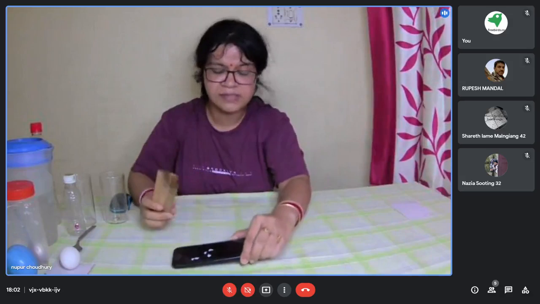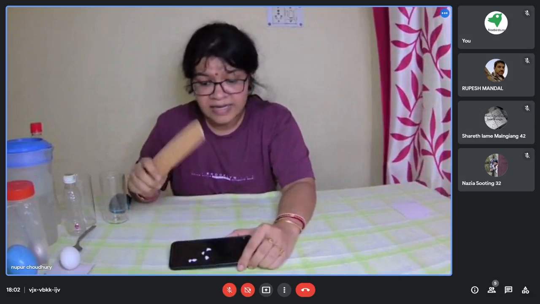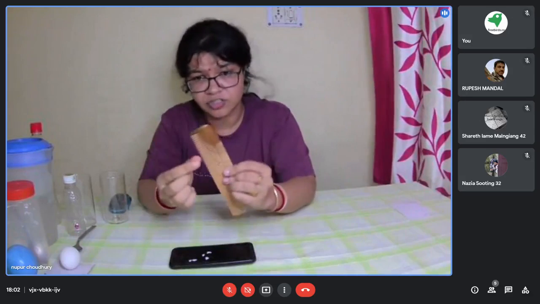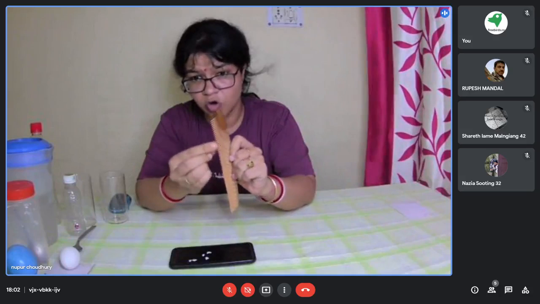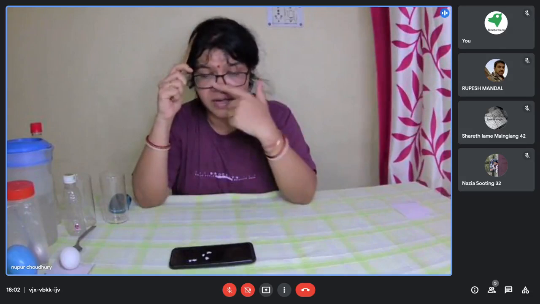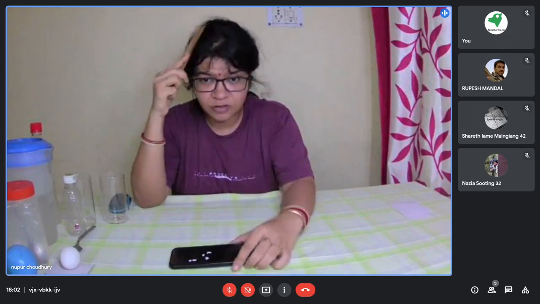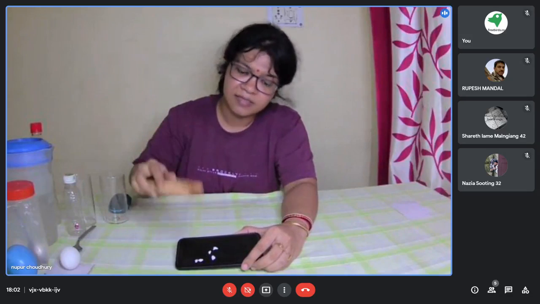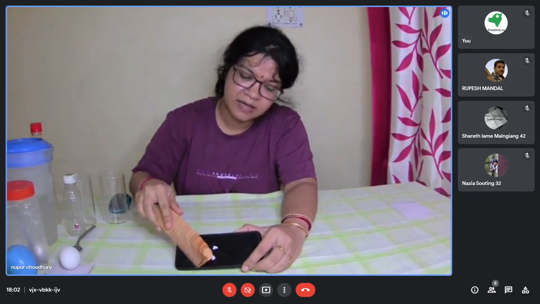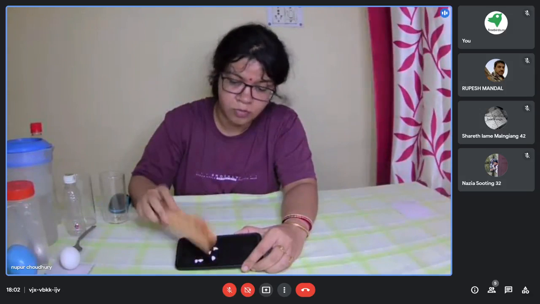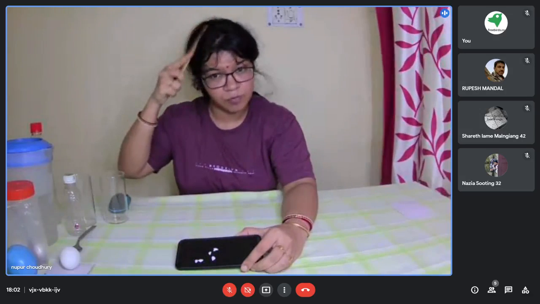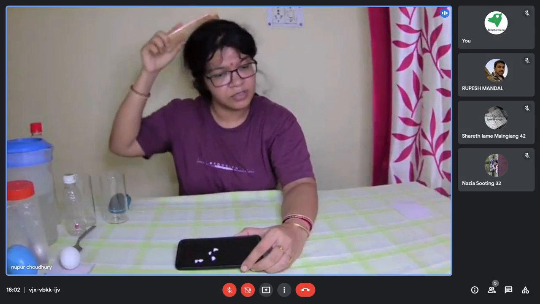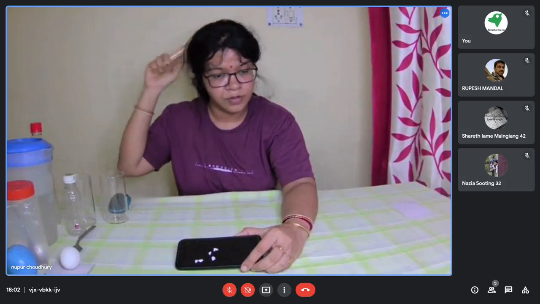Okay, so what happens is basically electrostatic force. Some charges get accumulated in the comb due to rubbing it in my hair, and this electrostatic force which is generated with the comb makes the pieces of paper get stuck to my comb. Okay, so I'll have to rub this properly. I'll show this experiment once again so that it is much more visible.